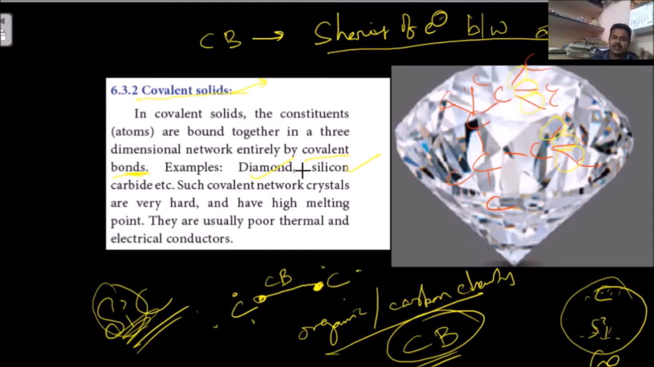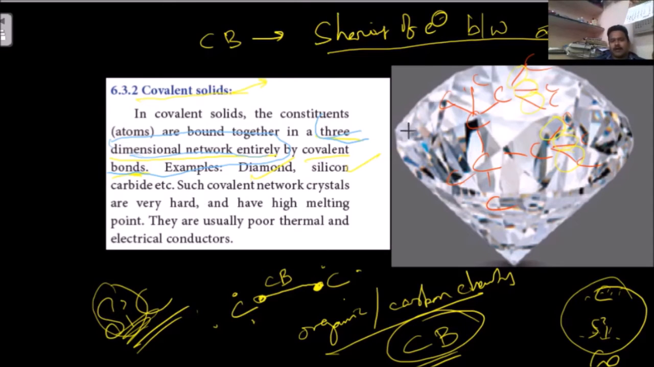It is a gigantic structure. That means all the bonds form a three-dimensional network. All the covalent bonds combined give a three-dimensional network. This is what covalent solids are. In them, covalent bonds are there. Examples are diamond and silicon carbide.